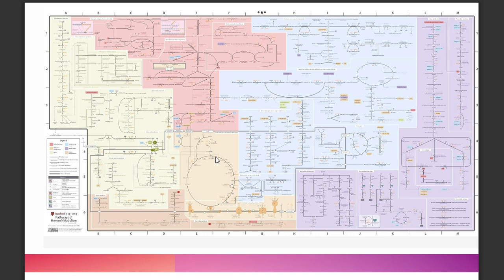And then the light green is lipids. And then you also have protein metabolism. You even have vitamins and minerals included. And in each of the pathways, there are different arrows.